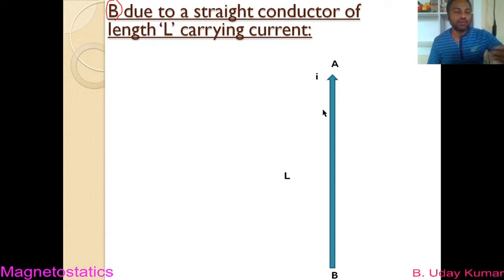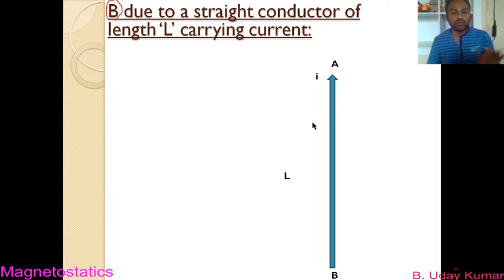How do we determine it? We already tried to understand a little bit in our last slide. To find the magnetic field induction, you have to choose a small element dl in this wire. Whatever magnetic field induction you get at a particular point is written as dB, and once you integrate that equation, you get the total magnetic field.